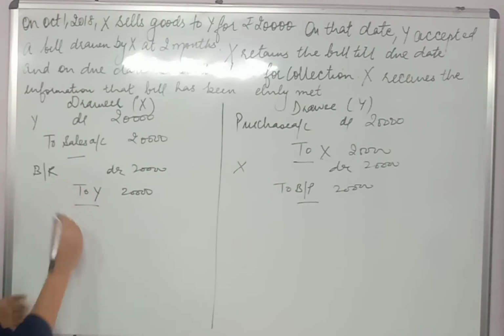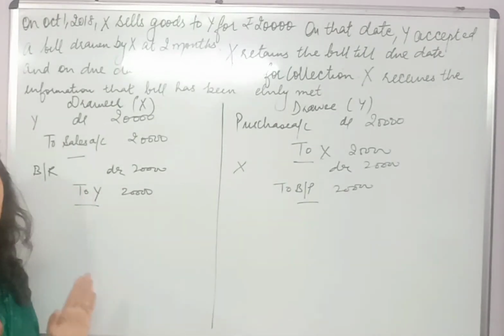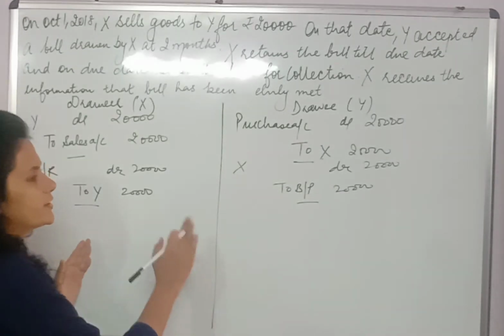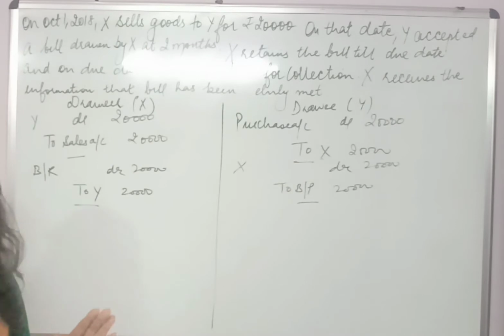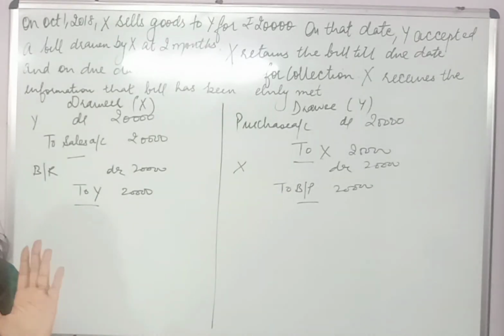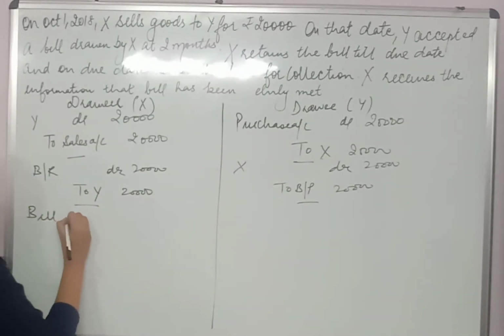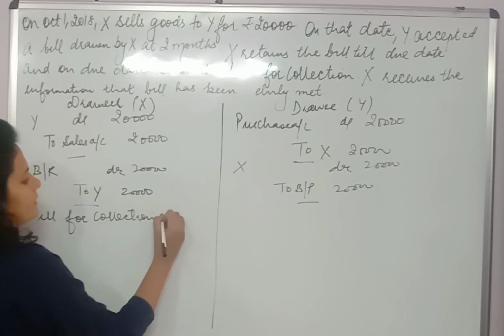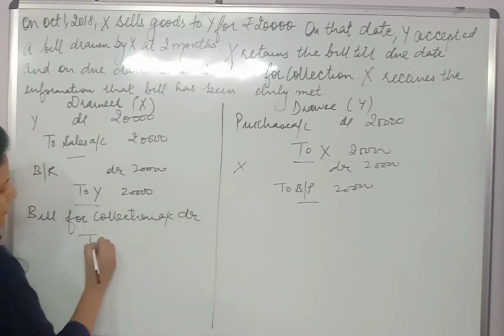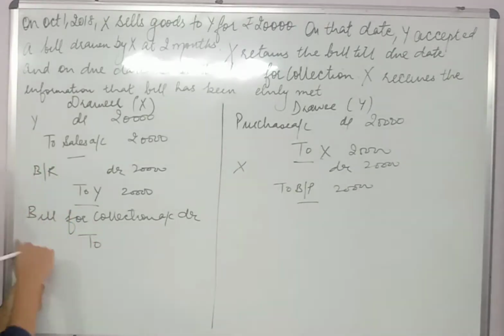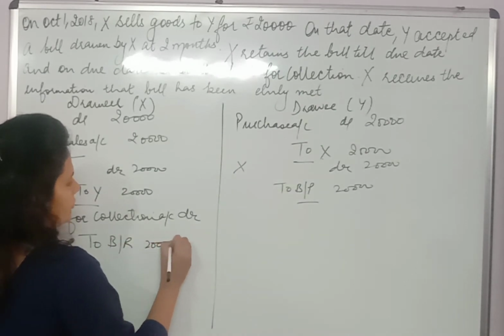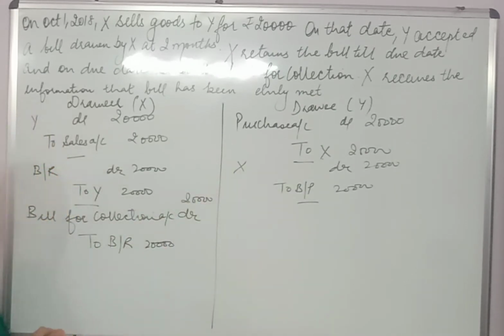Now what X did, X has given the bill to the bank, and you don't have to make the entries in the books of the bank. X has given the bill to the bank not for taking payment early, only to keep the bill with the bank safely. So it means that the bill has been sent for collection. So we open a new account, bill sent for collection account debited, right? And as BR has been given to the bank, so BR goes out. So I'll write to BR. Amount would be 20,000. Got it?